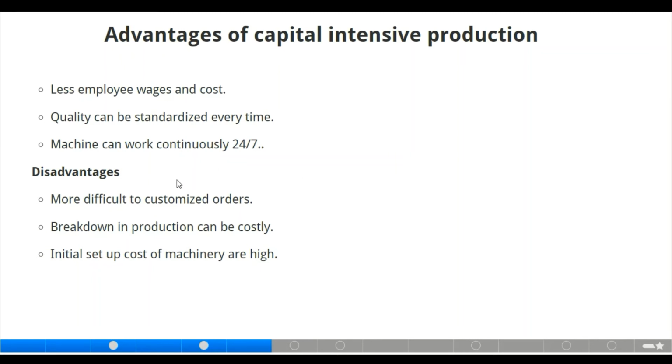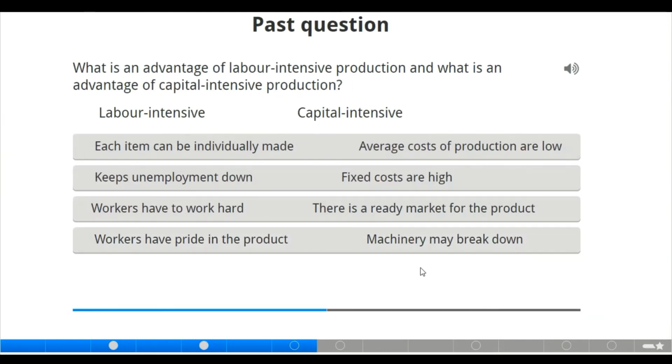We also have the disadvantages: more difficult to customize orders, breakdown in production can be costly, and also the initial setup cost of machinery is high. That is true. Now we move to the next slide. We also have a past question related to labor intensive and capital intensive. Now, what is an advantage of labor intensive production and what is an advantage of capital intensive production here?